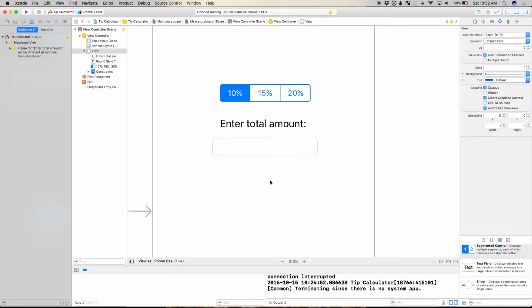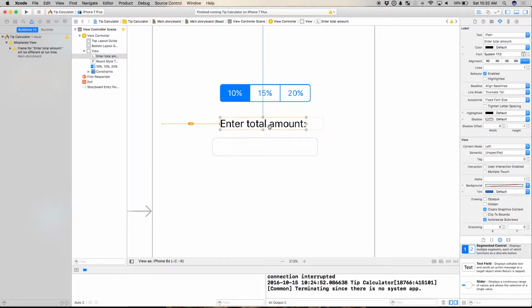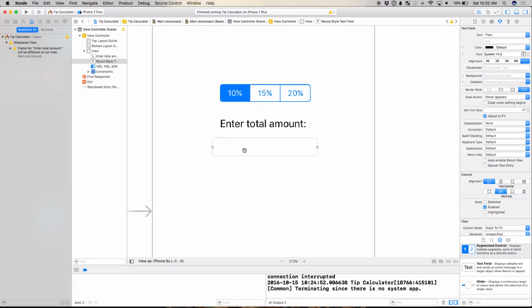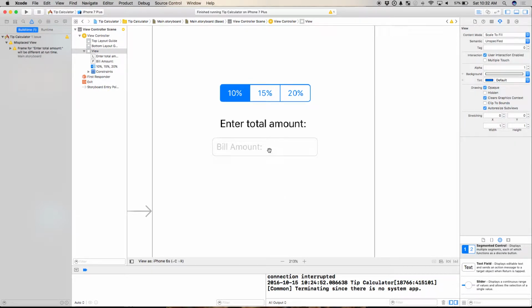Now, I have a segmented control. I have a label that does nothing except sit there and look pretty, but it's informing my user what this is meant for here. But maybe I want the text field to say that too. So let's add some placeholder text here. Again, I've clicked on the text field. I go to placeholder text, and I'm just going to repeat that. So I'll say bill amount. And I get a little grayed out background thing here. And when I run the app, if I click on that, that text will disappear. It'll only show up when it's empty. I won't have to worry about it accidentally being part of my calculations, any of that good stuff, okay?